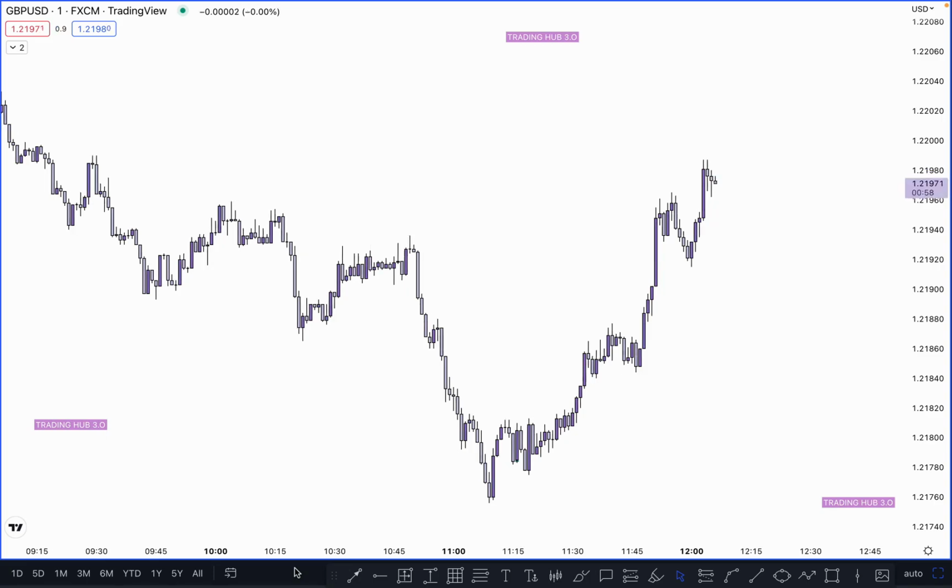As we mentioned in structure mapping, our structure mapping is very unique, you have never seen anything like it before, and it is based on liquidity. Wait for the liquidity to be taken out, then identify the break of structure and the change of character. The same thing applies when you are looking to buy or sell at any specific point.